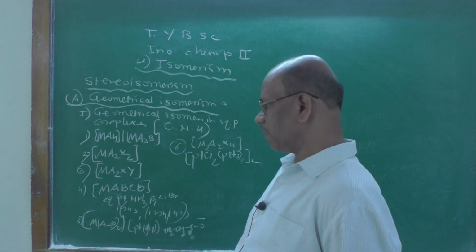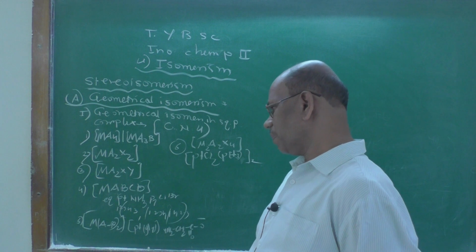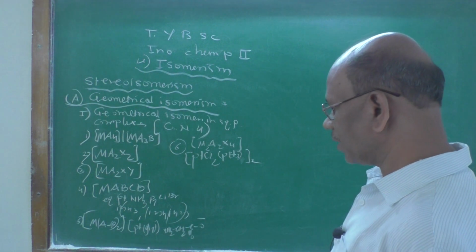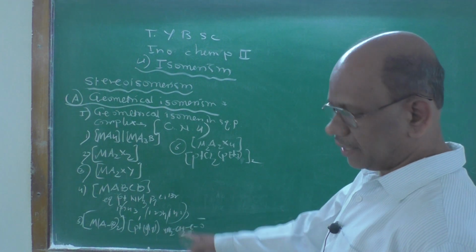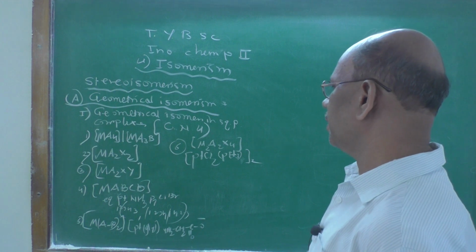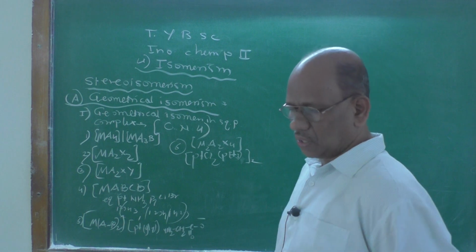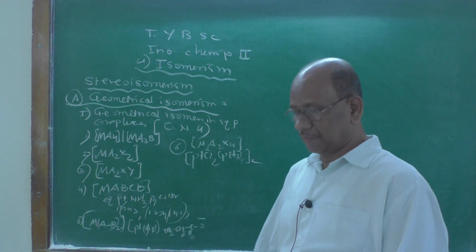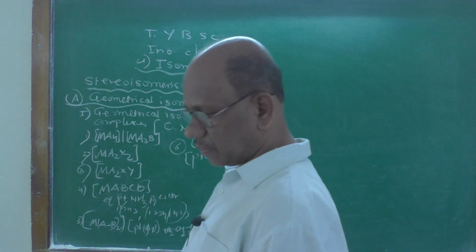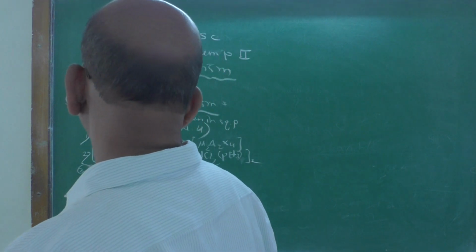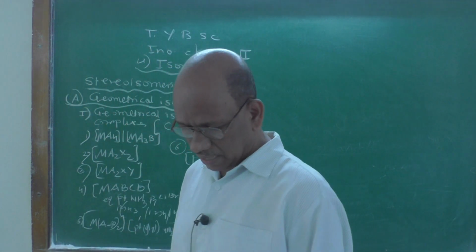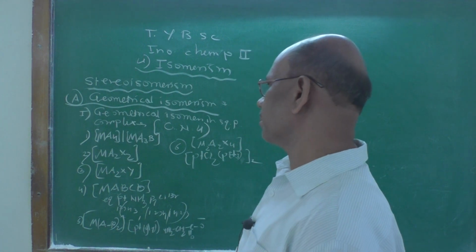Fourth is MABCD. Fifth is MAB twice, and sixth is M2A2X4 type of complexes. So these can exhibit geometrical isomerism, cis and trans isomer, and that I will explain.